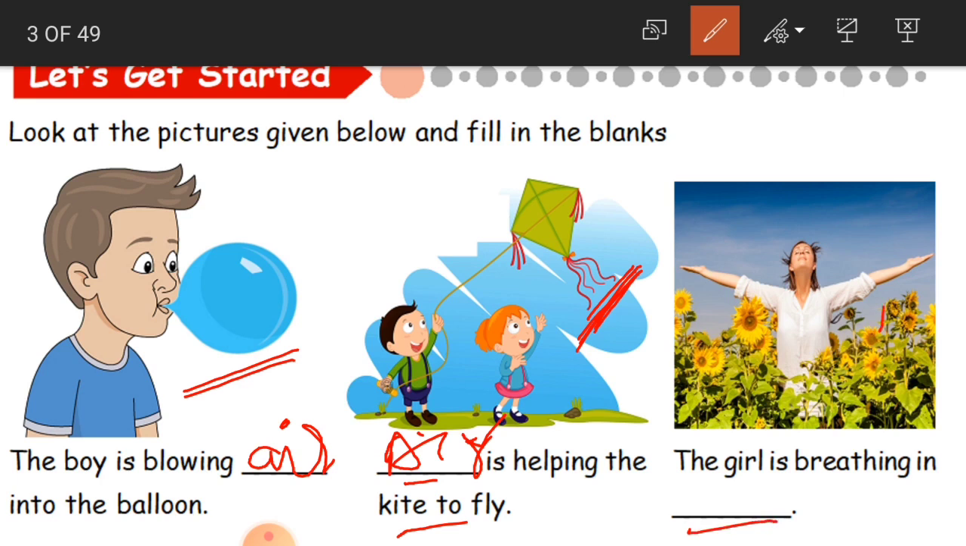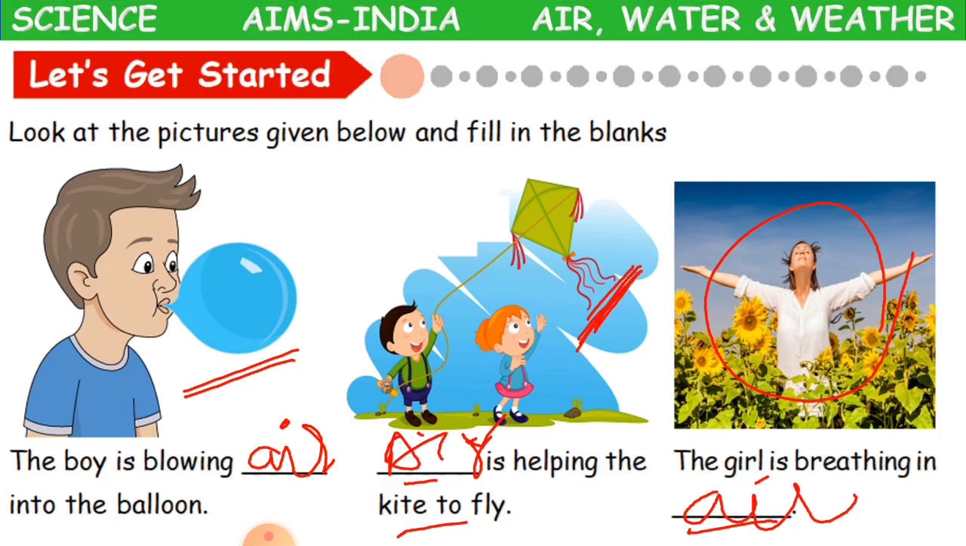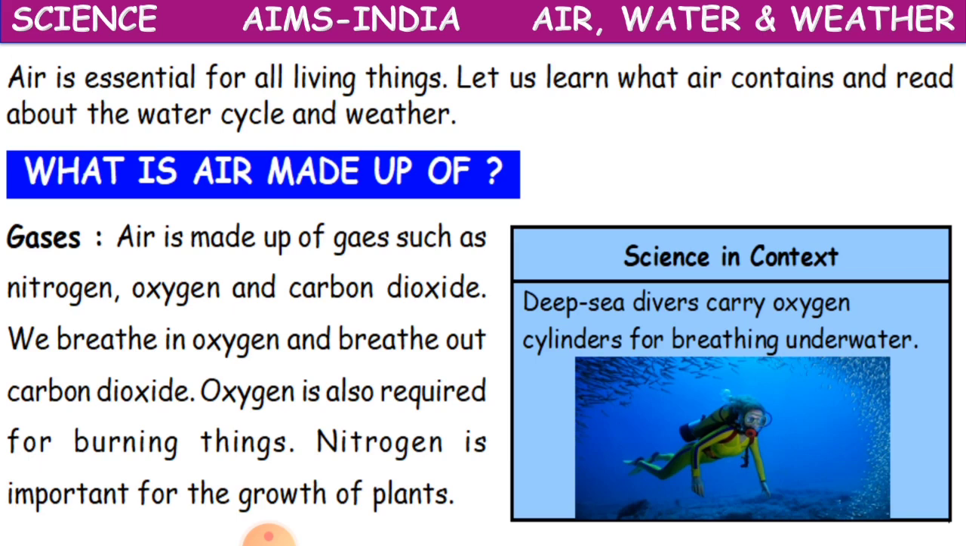And here, the girl is breathing in dash. See here, the girl in the picture. What is she breathing in? That is again air. So what we are understanding here is, we are blowing air, the kite is able to fly in the sky because of air, and we also breathe in air. Clear? Now air is essential for all living things. Let us learn what air contains and read about the water cycle and weather.